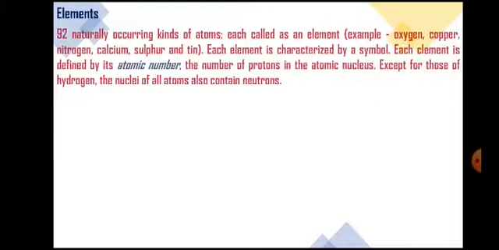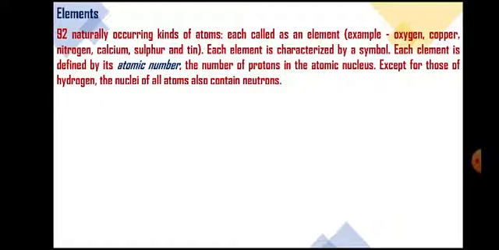Elements. Naturally occurring atoms are called elements. There are 92 naturally occurring kinds of atoms, each called an element. For example, oxygen, copper, nitrogen, calcium, sulfur, tin, magnesium, etc. Each element is characterized by a symbol.